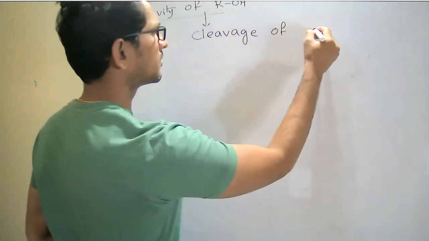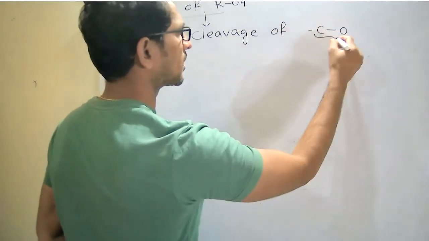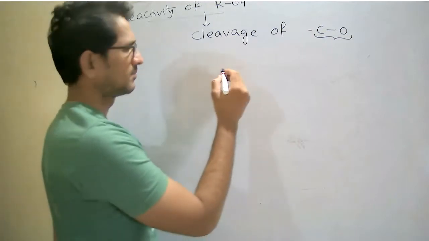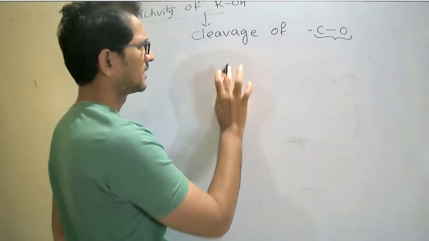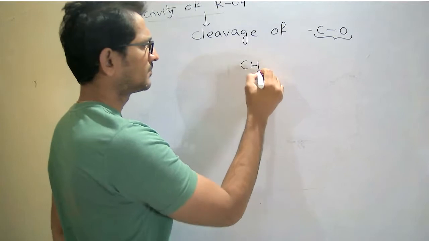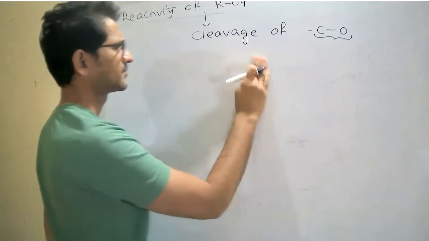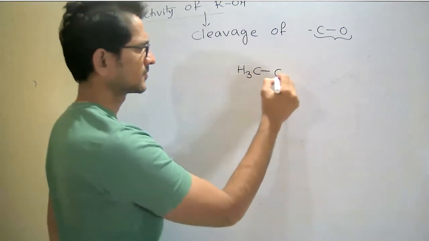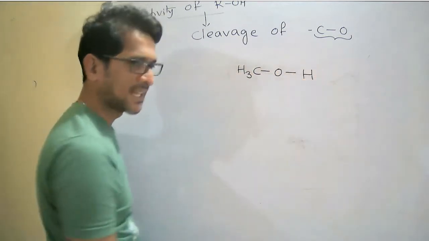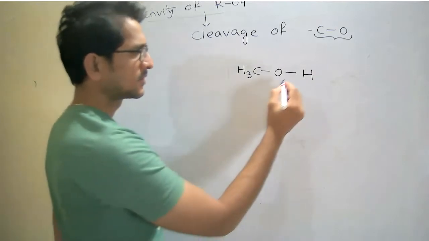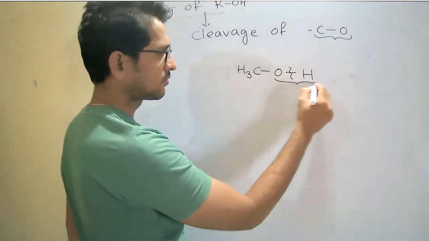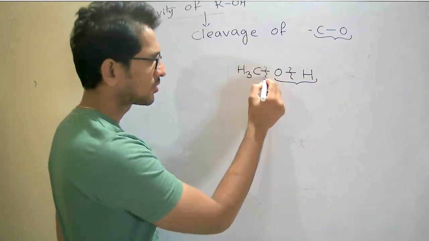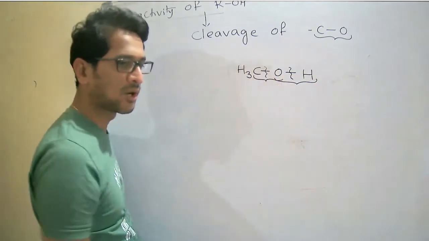the cleavage of CO bond of alcohol. For example, see here, methyl alcohol. So we discussed about the cleavage of OH. Now we discuss about the cleavage of CO bond.